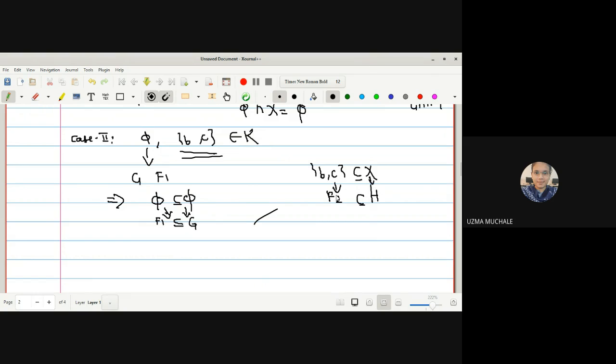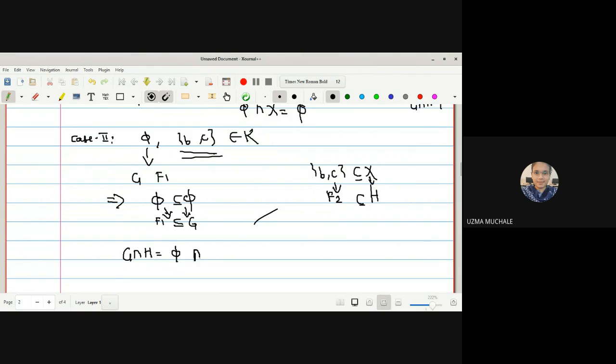I am writing similar notation so that you can relate it with your definition: F1, F2, G and H. These are the notations we are using in our definition of a normal space. So phi will act as the first closed set F1 and here it will act as open set G. And F2 is another closed set, for which we have found the open set H. Now we have to check the intersection of G with H. What is G?